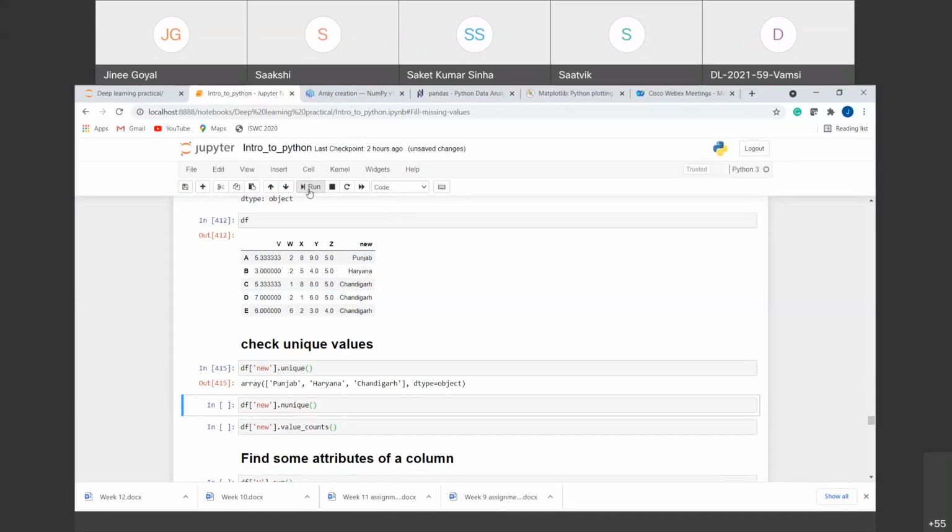So you can see that when I am using this unique function, it is giving me the 3 unique values that are present in the data set, that is Punjab, Haryana and Chandigarh.